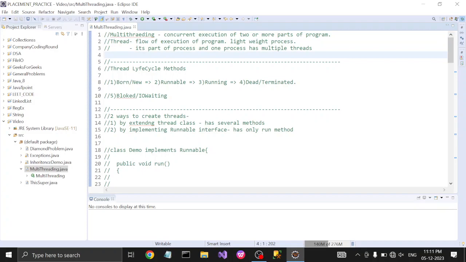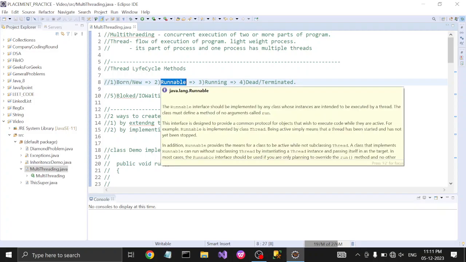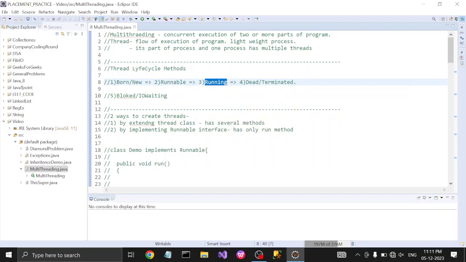There is one thread life cycle. In it there are 5 stages. First is the born or new stage, second one is runnable, third one is running, and fourth one is terminated or dead, and fifth one is blocking or IO waiting.